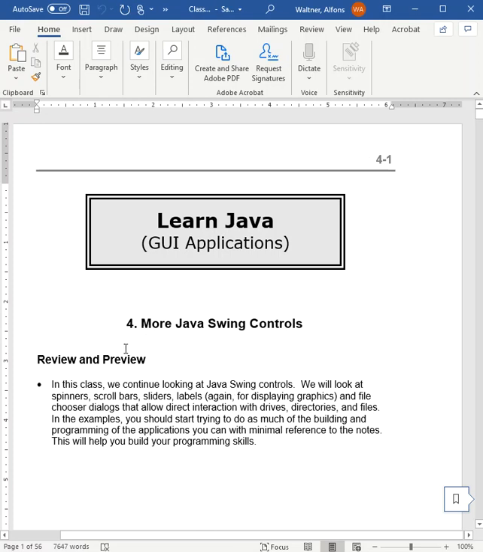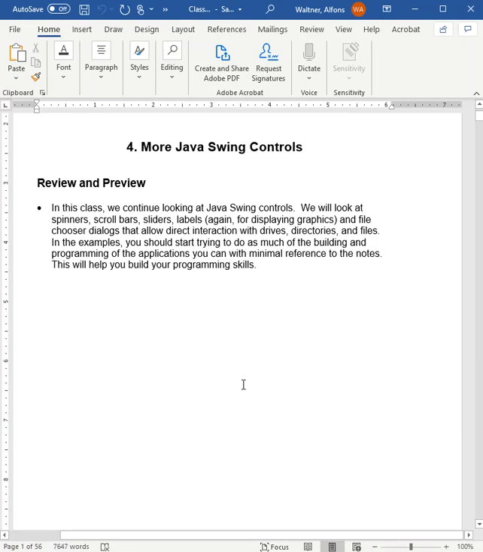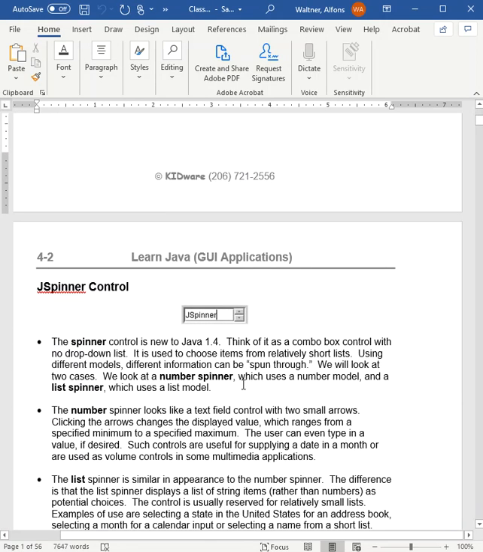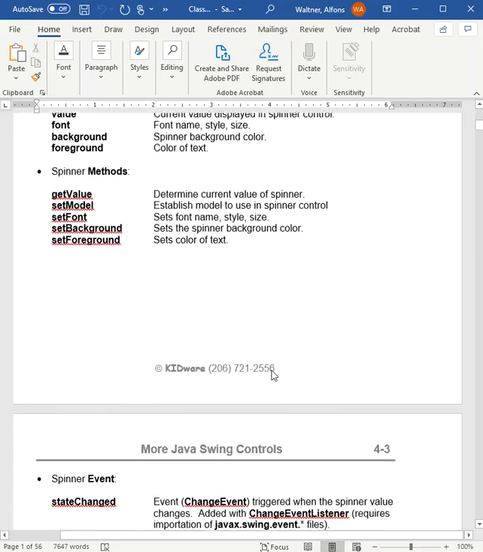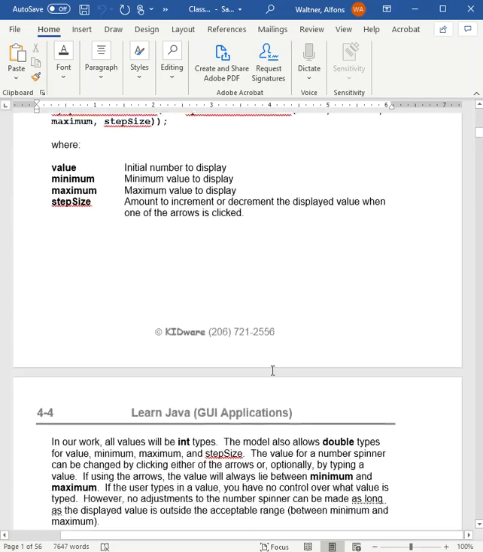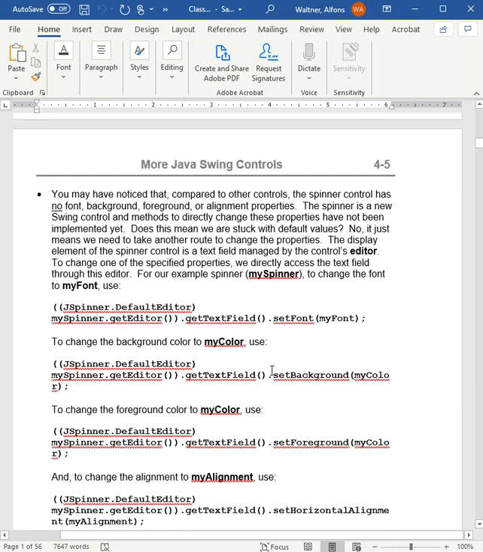But anyway, chapter 4 just has more swing controls. It'll also do some graphics. So you have a spinner control, and the spinner control is where you click on the little button, it goes up and it goes down. A lot of times there are numbers in there. So you've probably had a little box before where you click on it, it goes 1, 2, 3, 4, 5, or you click down and it goes 5, 4, 3, 2, 1. That's what a spinner box is. Okay, and they teach you how to do all that information.